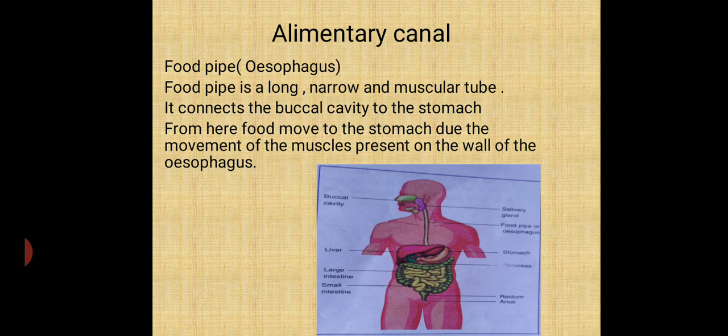Food is chewed in the mouth and pushed into the food pipe, and from the food pipe the food comes to the stomach. But how does it come? This food pipe contains muscles. The continuous contraction and relaxation of the muscles pushes the food into the stomach. So, my dear students, the food pipe is a long, narrow muscular tube connected from the buccal cavity to the stomach. From here the food is moved to the stomach.